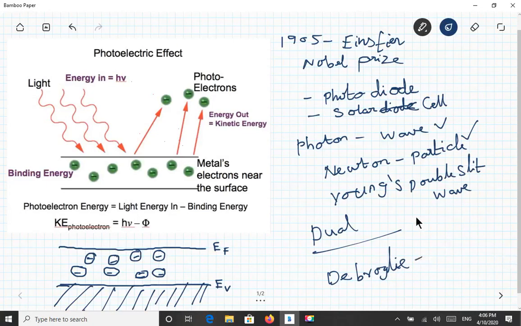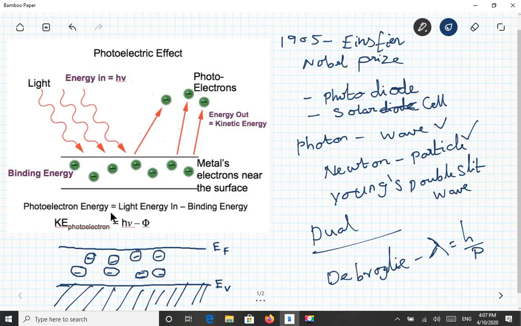What is that? Lambda equal to h by p. This is the familiar equation of de Broglie, which states that matter behaves with a dual nature. Okay, setting that aside, we are going into the mechanism of the photoelectric effect.